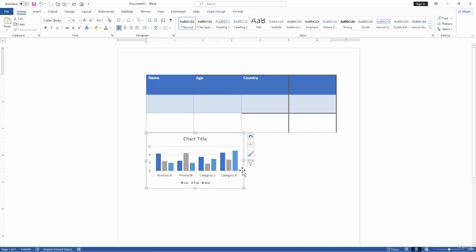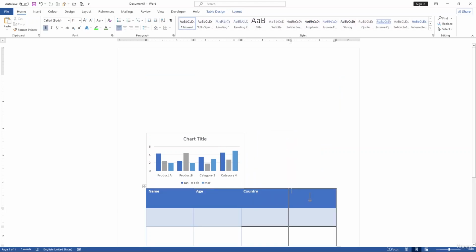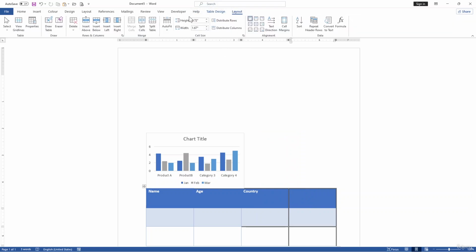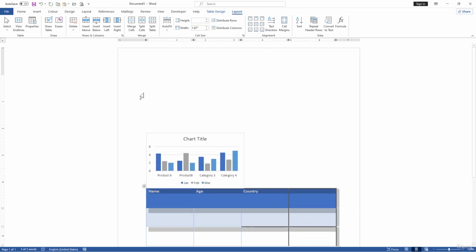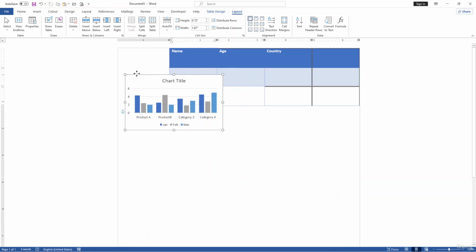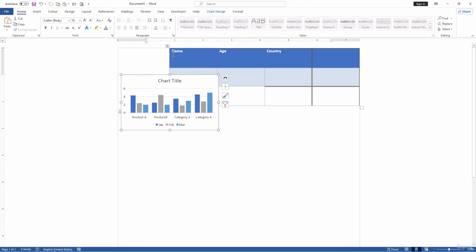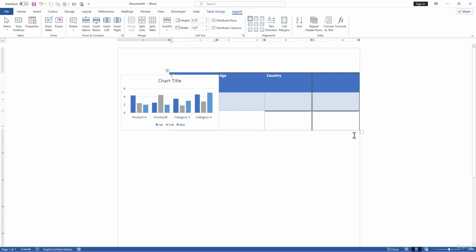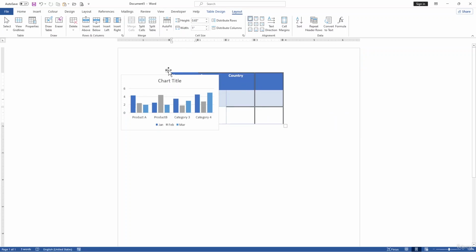Now click on Layout Options this way. I want to use this one, and you can have different layouts over here, or I can just drag it over here, and you can easily place it wherever you want to keep it. Okay, so let me resize this one, and I can easily add text here very easily.